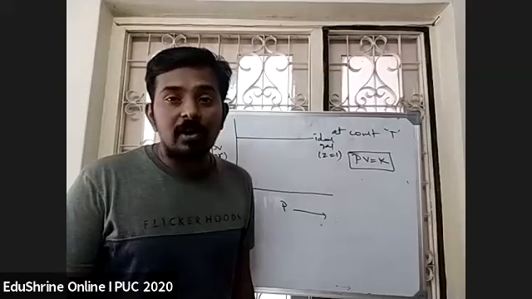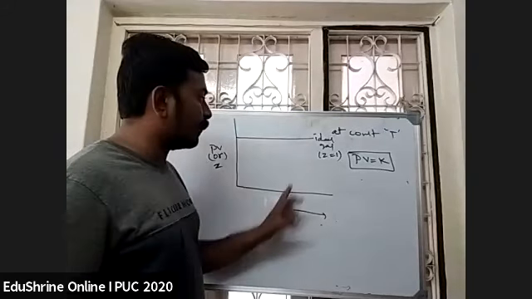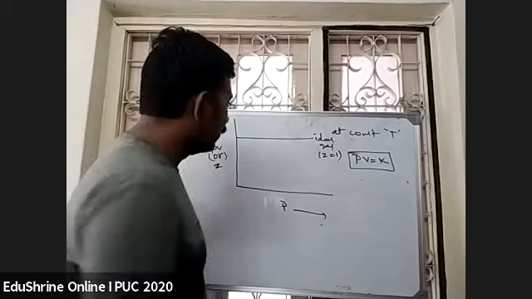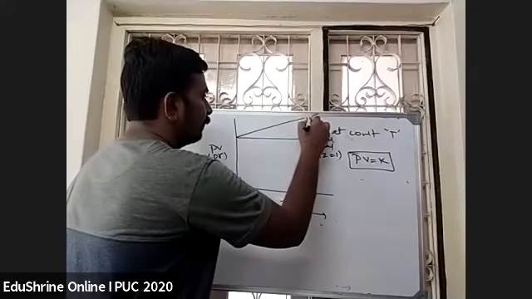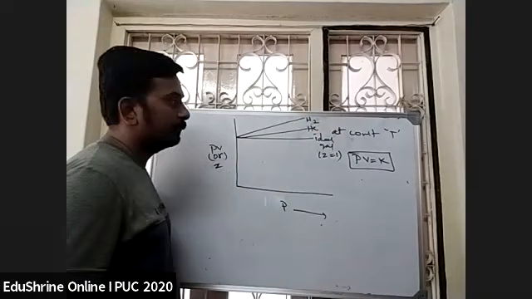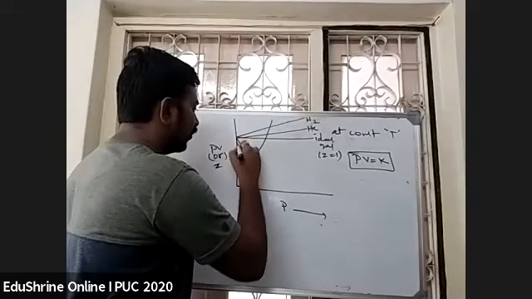But for none of the gases, when plotted experimentally, was the PV versus P graph a straight line parallel to the x-axis. Right? So for hydrogen and helium, the graphs were observed in this way. This is hydrogen and this is helium. For some of the gases, it is observed in this way.